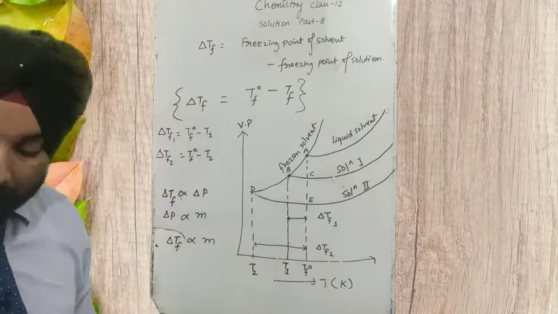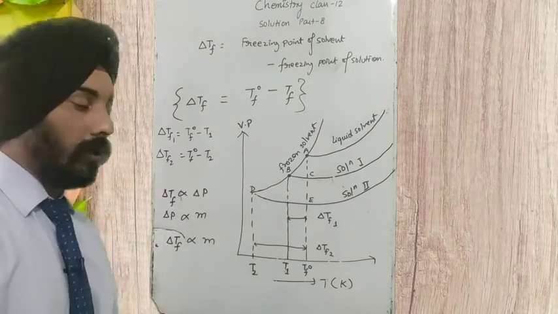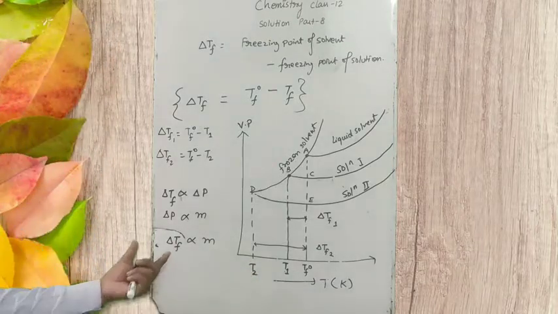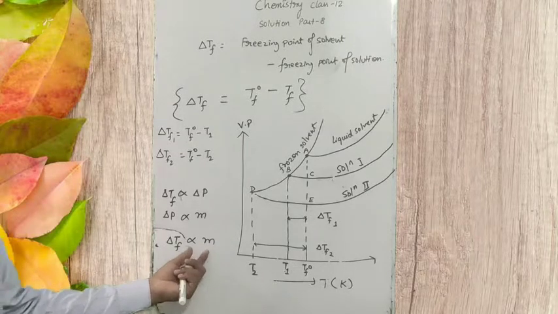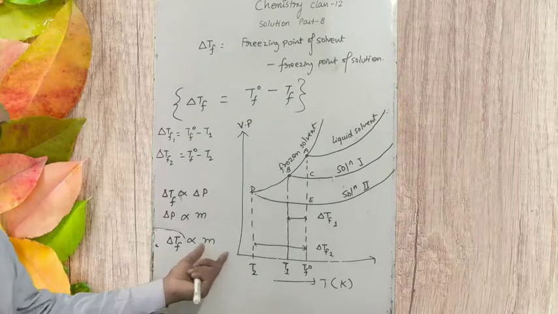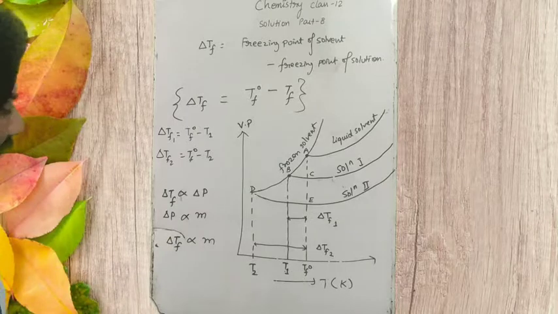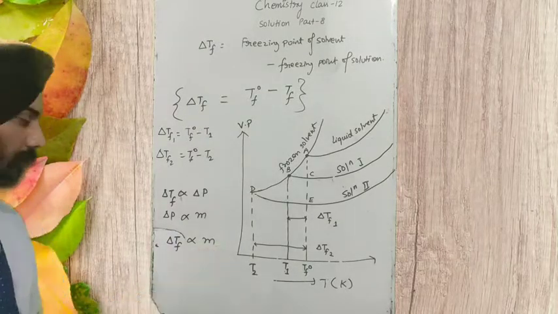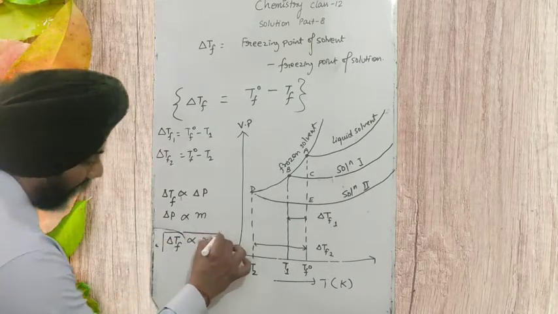I am giving the reference of the last video, because there I told how to solve this derivation part, how to bring this formula delta T directly proportional to m. Here it is delta TF directly proportional to m, because the derivation is all the same. So now we have an expression that depression of freezing point is directly proportional to the molality, and this expression is showing that